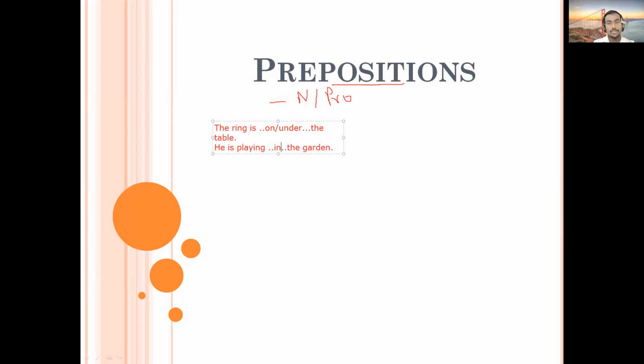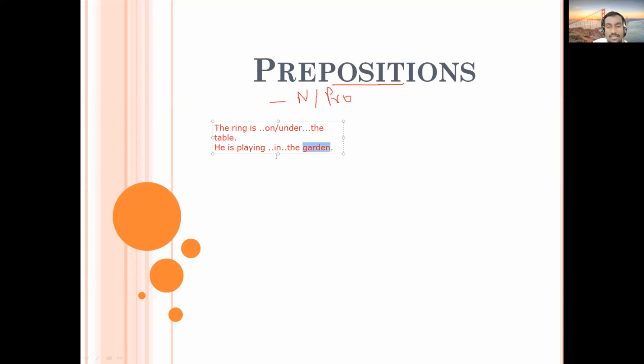So in makes the sentence meaningful, but you can use other prepositions also, like around the garden, in front of the garden, or near the garden. So prepositions make sentences meaningful. The noun table is connected to this sentence because of the preposition on.